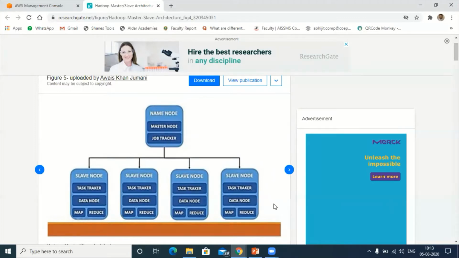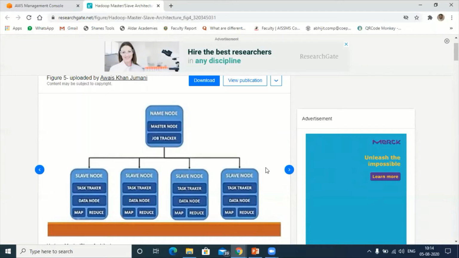In the same way, let us imagine that in another case, data is decreasing in the rest of the slave nodes. Now I have found that 10 GB of space is available in this slave node. It keeps on sending the heartbeat message to the job tracker. Let us say 5 GB is remaining here and 5 GB here. So whatever data I have stored in the fifth slave node will be migrated to the previous slave nodes.